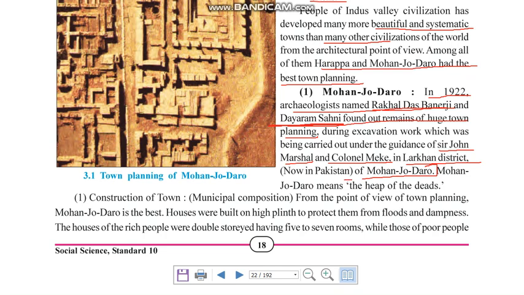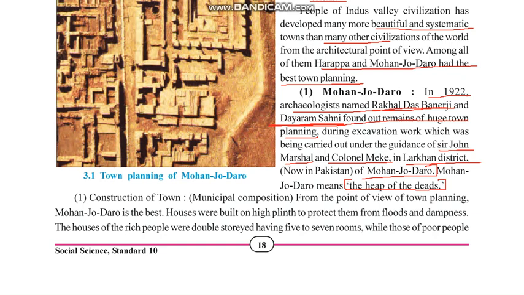Mohenjo-daro means the heap of the dead. What is the meaning of it? Mohenjo-daro means the heap of the dead. A heap is a pit or mound of the dead. There were big fields, big plain areas, and in that plain area in Larkana, now in Pakistan, Mohenjo-daro means the heap of the dead.